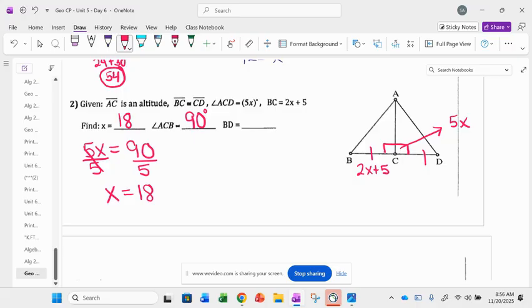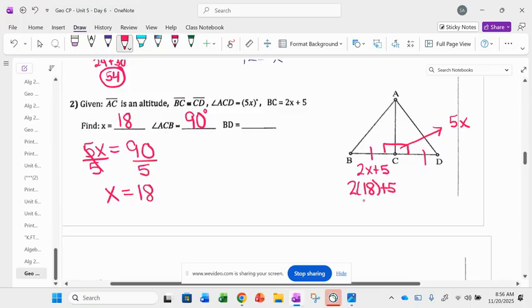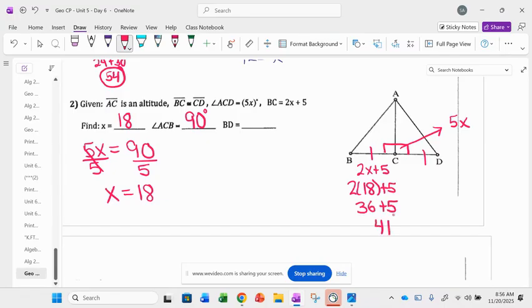But I want a number. Plus 5. Yep, you got it. 2 times 18 plus 5. So this is going to be 36 plus 5, which is 41. If BC is 41, aren't BC and CD congruent? So wouldn't CD also be 41? So when it asks us to find how long B to D is, what am I going to add? 41 plus 41 is 82.